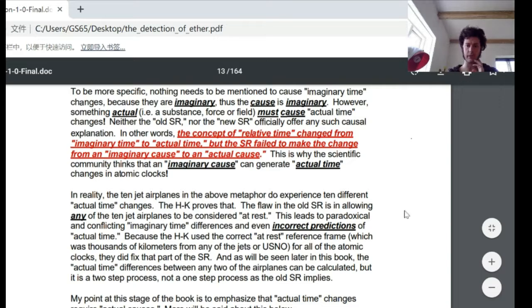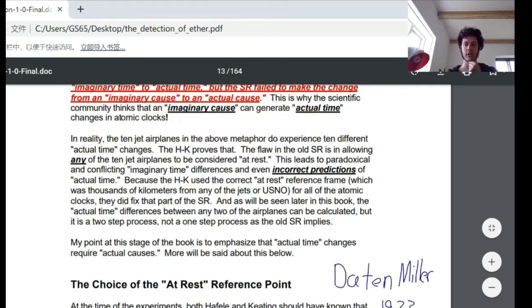The flaw in the old special relativity is in allowing any of the 10 jet airplanes to be considered at rest. This leads to paradoxical and conflicting imaginary time differences and even incorrect predictions of actual time, because Hafele-Keating used the correct at-rest reference frame, which was thousands of kilometers from any of the jets or the US Naval Observatory. For the atomic clocks, they did fix that part of the special relativity. And as will be seen later in this book, the actual time differences between any two of the airplanes can be calculated, but it is a two-step process, not a one-step process as the old special relativity implies.